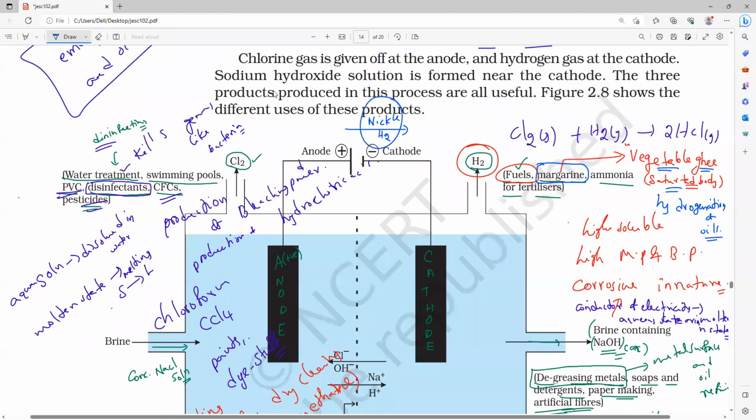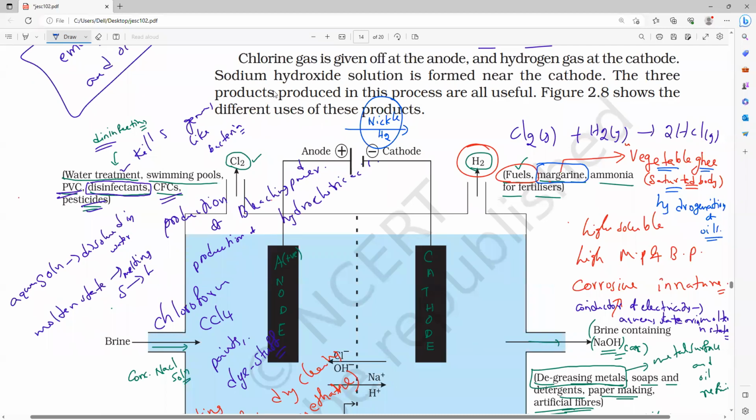Page number 71. In the old book also, chemistry has no changes. That is called hydrogenation of oils.